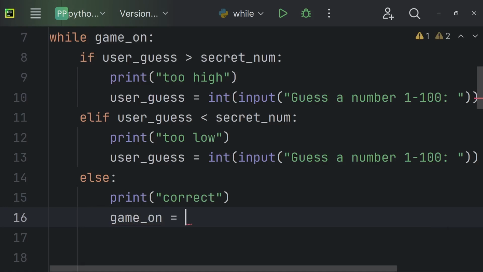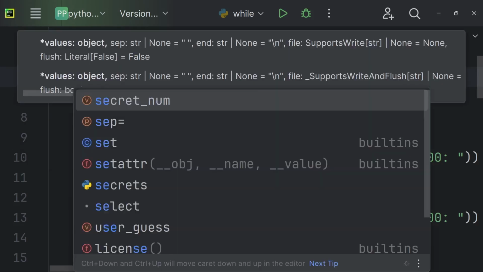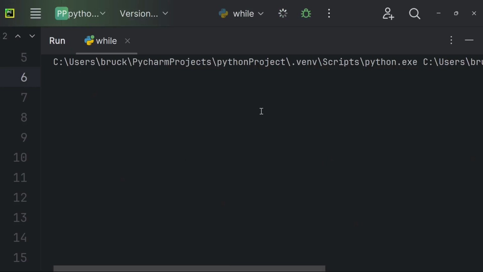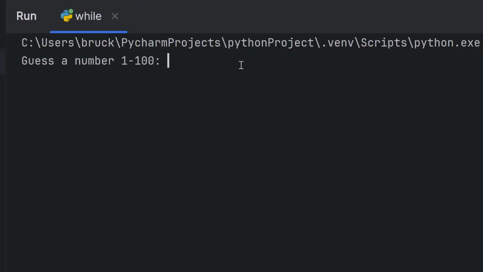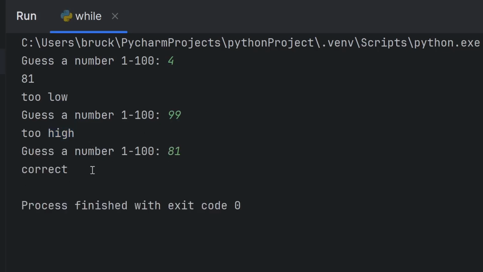And if you want to make this easier on you, you can print the secret number so you can test out if your code is running correctly. So let's guess a random number, and it tells you that it's too low. If you want to test if your number is too high, you can guess a number greater than 81, which is 99, and it says too high. Now let's guess 81, and as you can see, it's correct.